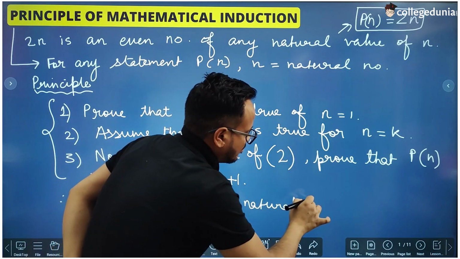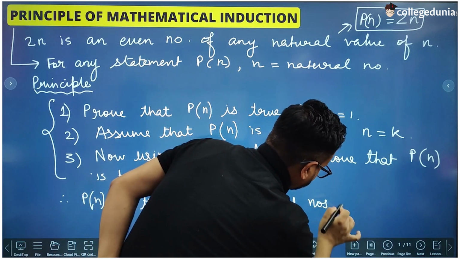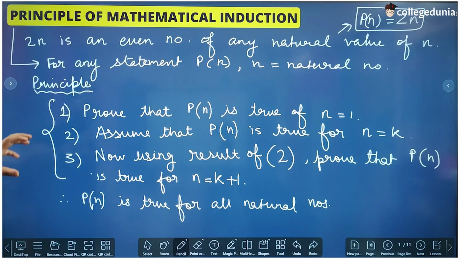How? That Pn is true for all natural numbers.